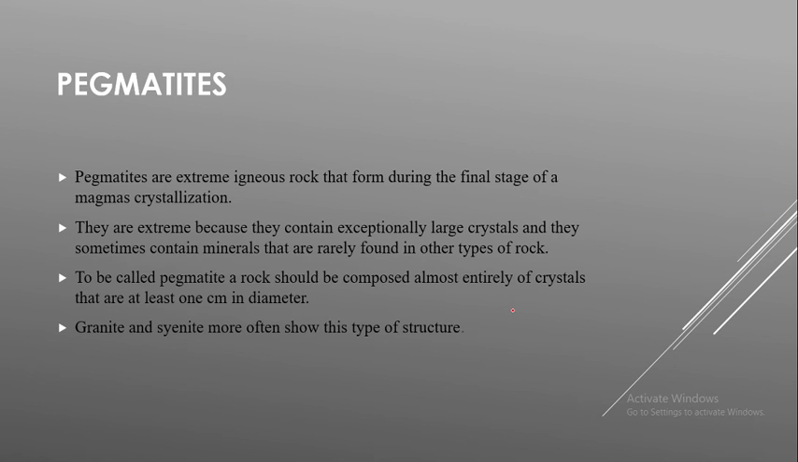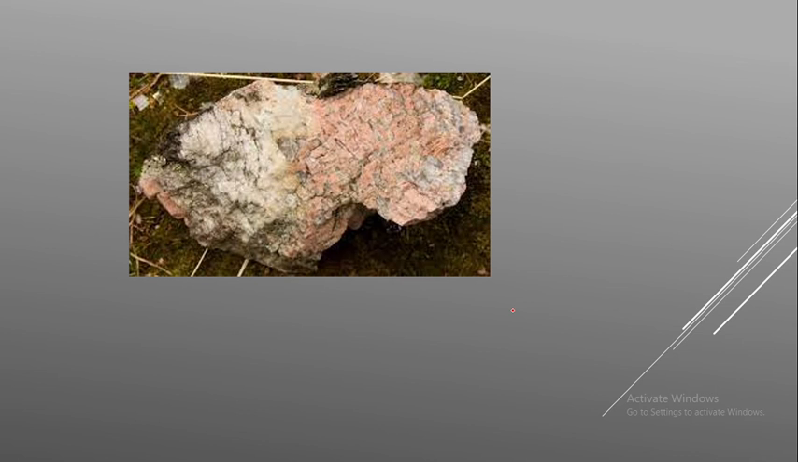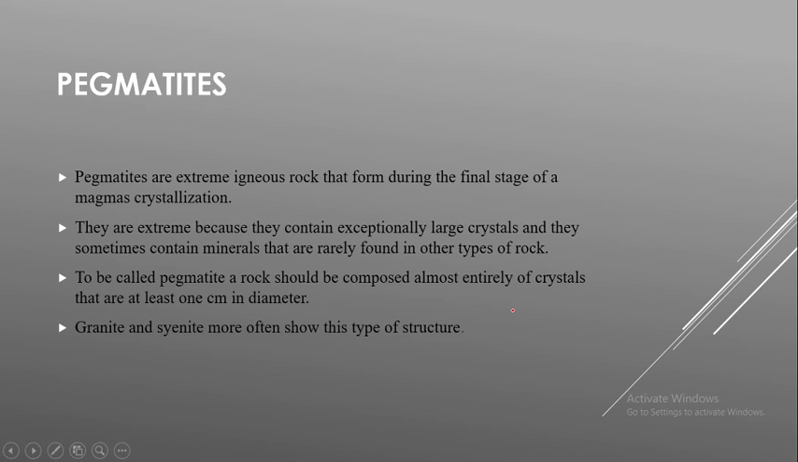Then the next type is the pegmatitic structure, or pegmatite. This one is a pegmatitic structure. Pegmatite is a kind of rock. Now let's see how these pegmatitic structures are formed. Pegmatites are extreme igneous rocks. As we know, pegmatite is an igneous rock that forms during the final stage of magma crystallization.